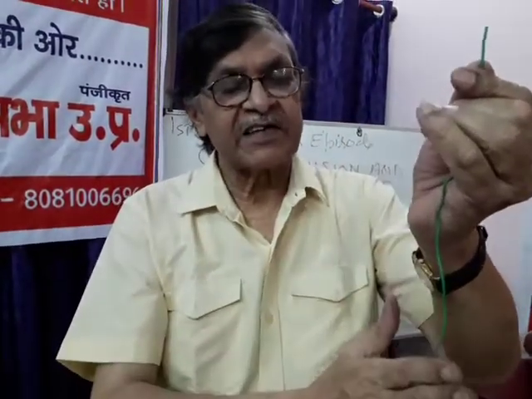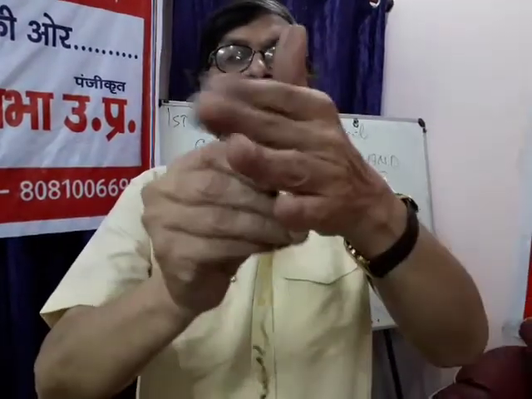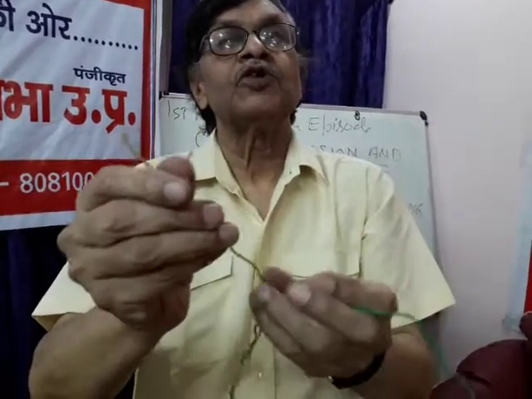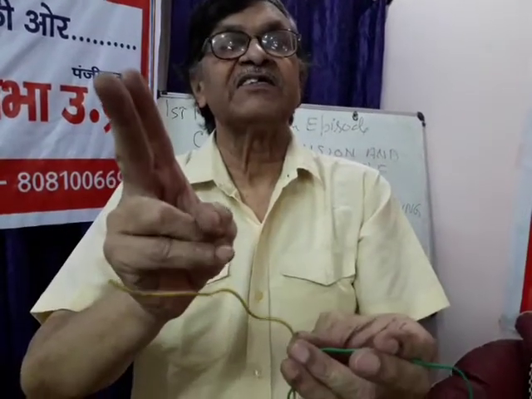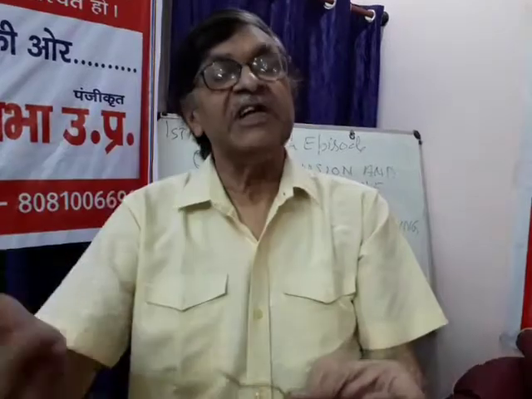New nucleotides are deposited here also, and new nucleotides are deposited here also. So now we get two DNA strands which are similar to the earlier one, and each of them is having one the original one and one the new one. So this synthesis of DNA is called semi-conservative.